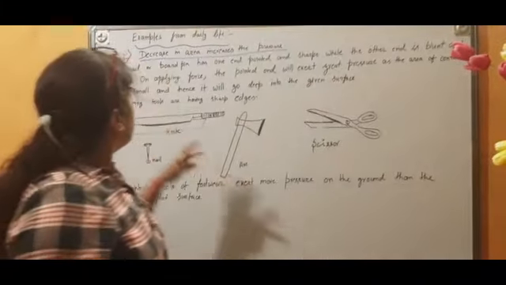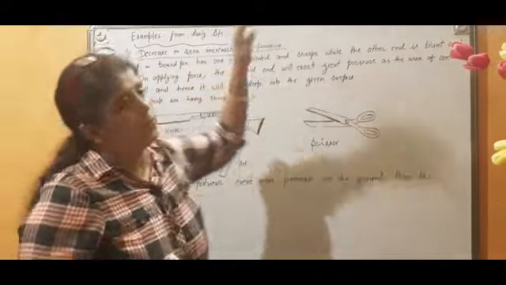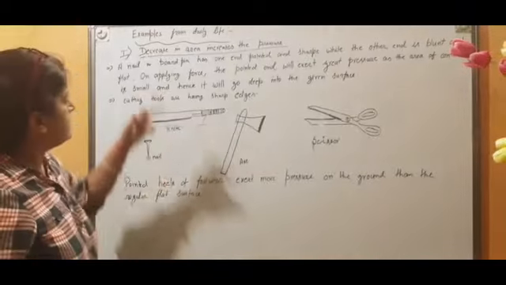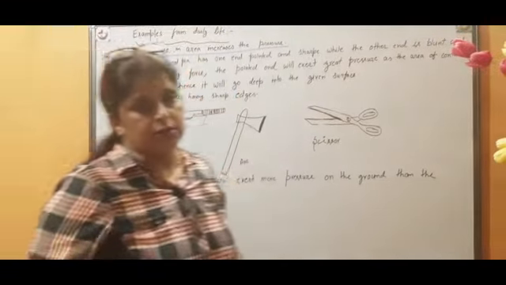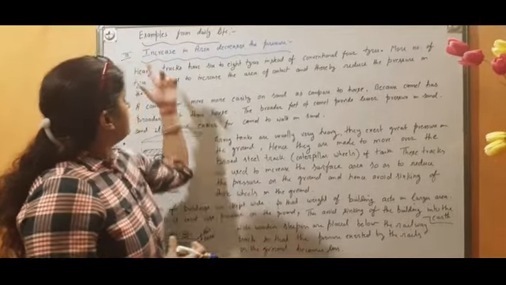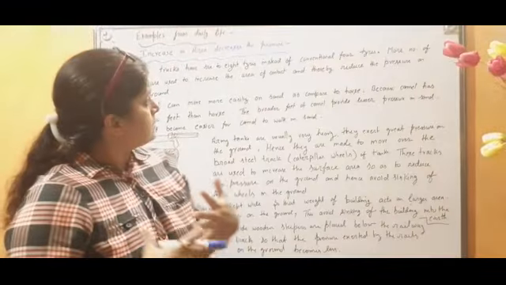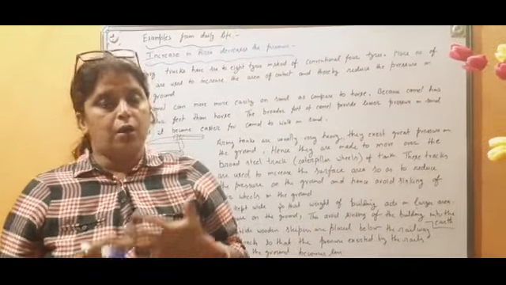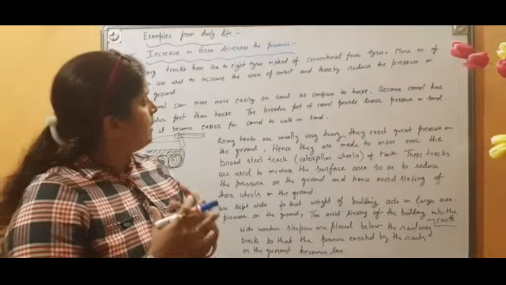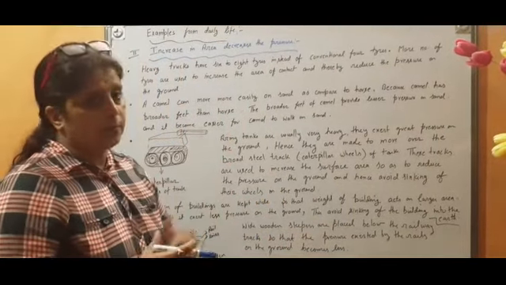Now, after this, we are going to learn about the second topic. What is that? Increase in area decreases the pressure. That we will discuss in our daily life with the help of daily life examples. Now, children will see not only the examples, but we will see that increase in area decreases the pressure. Here we will see how science is very useful in our daily life, how it reduces our energy to complete any work, or how it makes our work very easy to finish. So we will see all those things also in these examples.